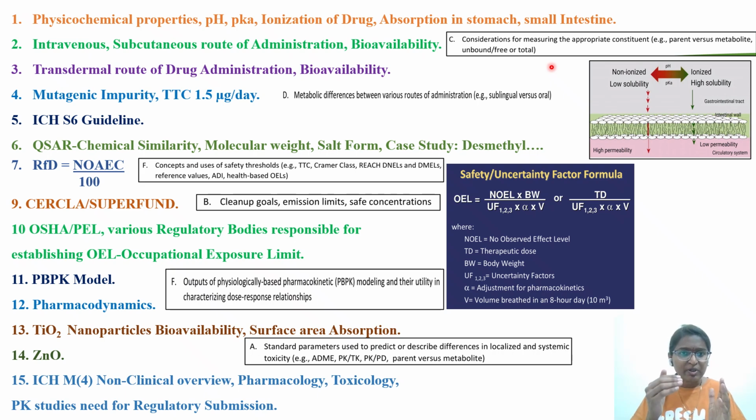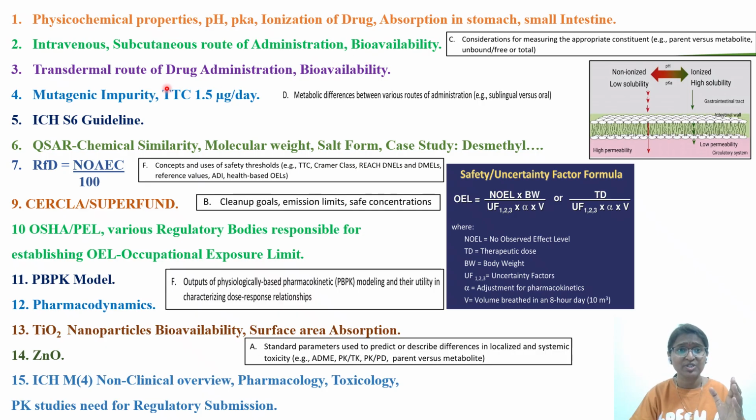Next, a question with respect to route of administration. They might have given something like X route greater than X route greater than X route, so there was a comparison. Intravenous, subcutaneous route of administration, the bioavailability. So they might have given some example and the comparison between IV and subcutaneous, which of the chemicals will give more bioavailability, like that.